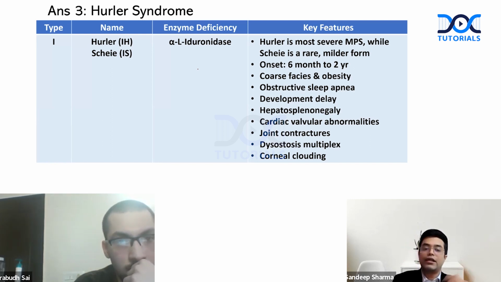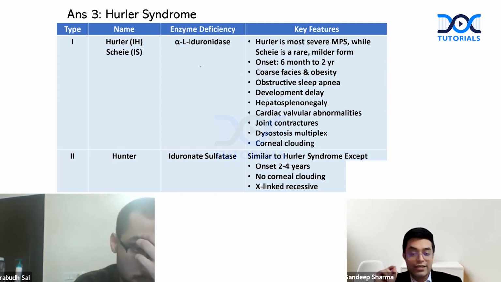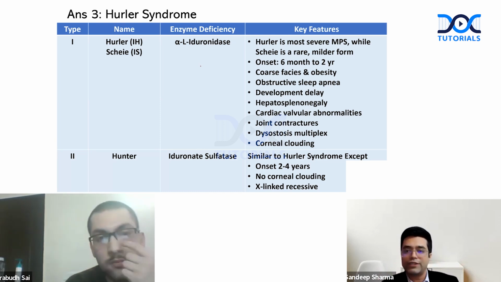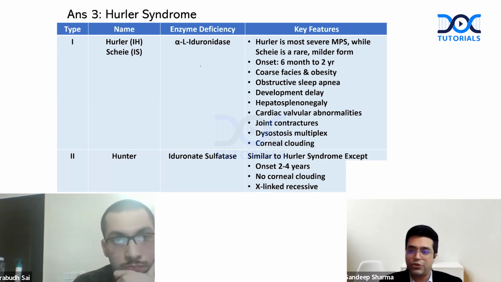On the other hand, type 2 Hunter syndrome will be similar to Hurler syndrome, but it is X-linked recessive. Onset is 2 to 4 years and there is no corneal clouding. If you remember these 3 features, which differentiate Hurler and Hunter, all your past MCQs will always be correct. So remember these 3 points, and once this video goes live, you can also add it